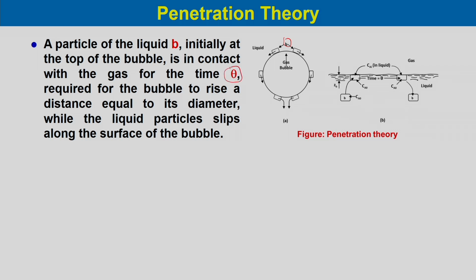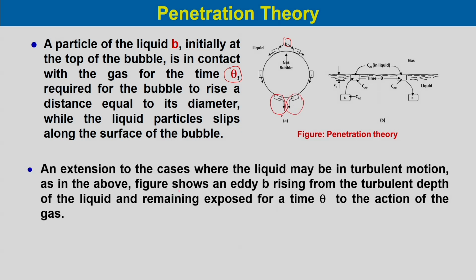This is the time required for the bubble to rise a distance equal to its diameter. That means the liquid particle slips along the surface from top to bottom, where it is detached.